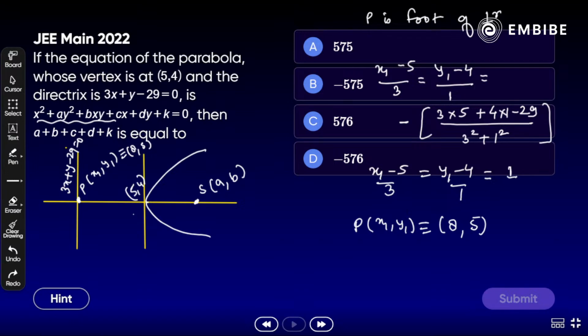Since the vertex V is the midpoint of P and S, correct? Yes, we know that V is the midpoint of P and S, simple. So we can easily find out the coordinate of the focus here. How? (a plus 8) by 2 is equal to 5, and (b plus 5) divided by 2 is equal to 4. Easily find out the focus. What we get here is 2, 3.